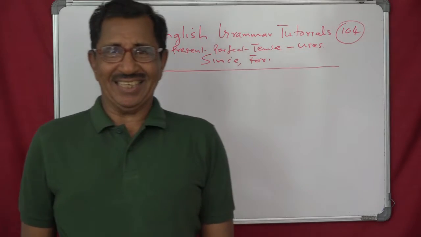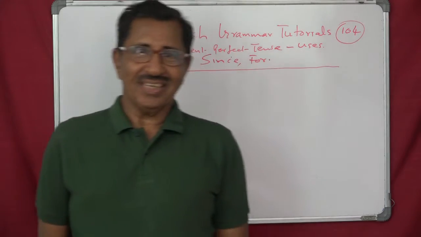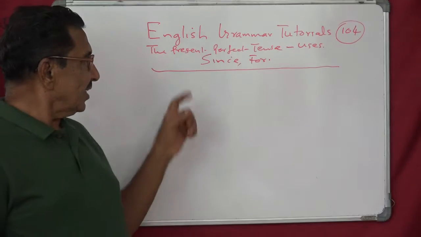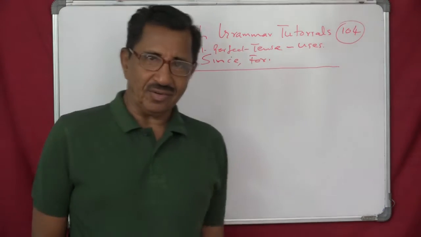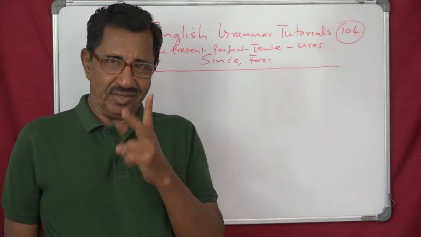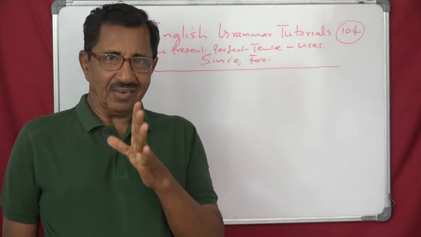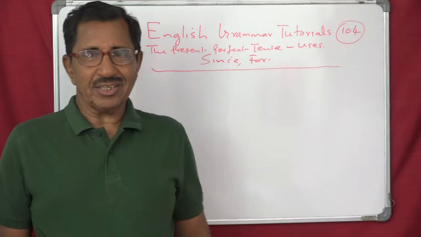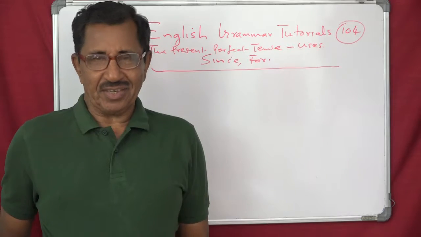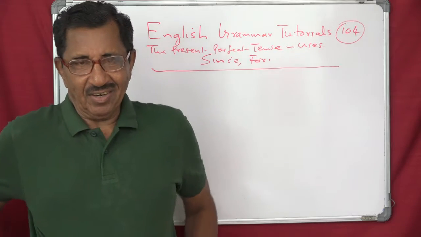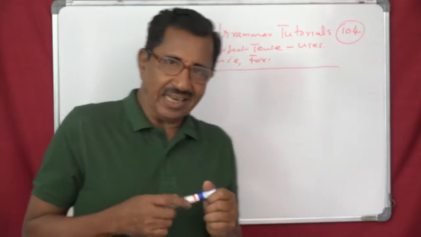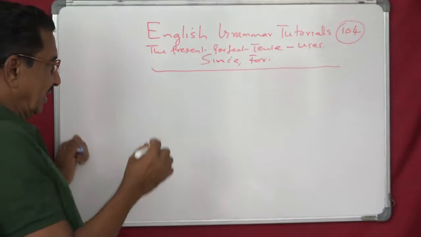Hello friends. Now we have two small words here, since and for. These two words are very closely associated with the present perfect tense. Let's look at an example, then we will find it.